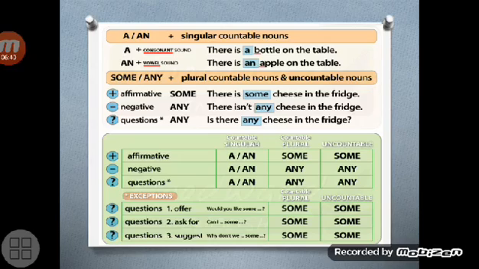But we sometimes may use some for questions when we offer help or when we ask or suggest. Would you like some? Can I give you some? Why don't we get some?